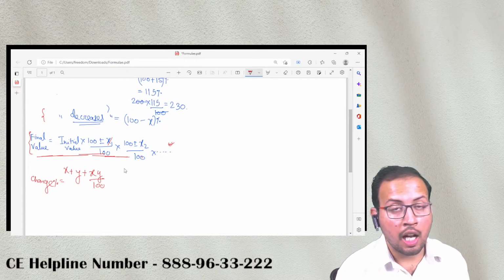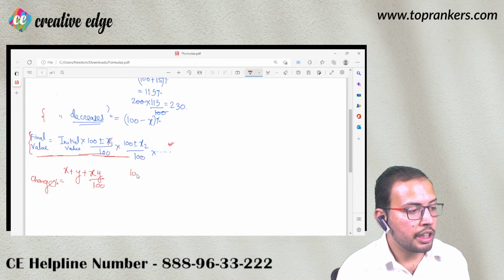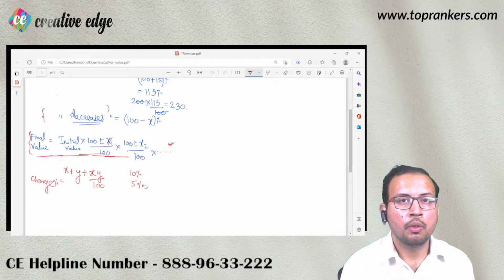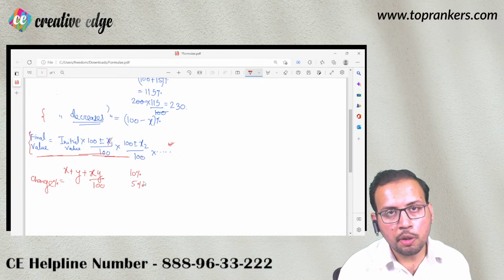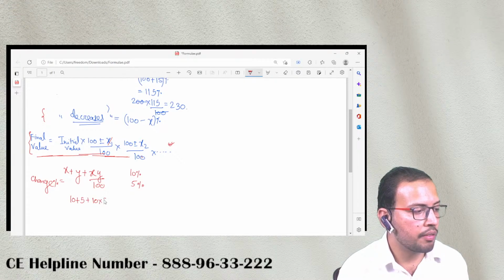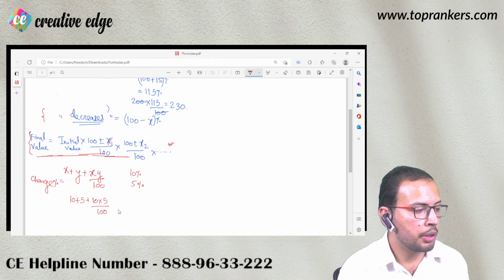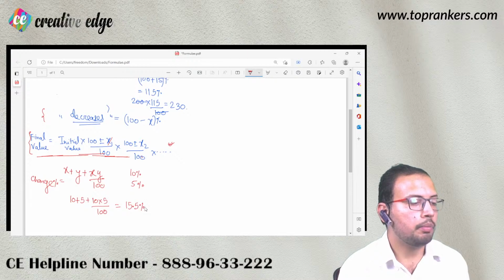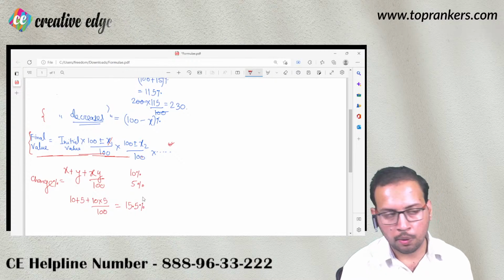For example, in our case, what had happened? Population increased by 10%, then it increased by 5%. So overall, what is the change in population? That can also be calculated by 10 plus 5 plus 10 into 5 upon 100. So it is going to be 15.5%. In this way also you can calculate this.